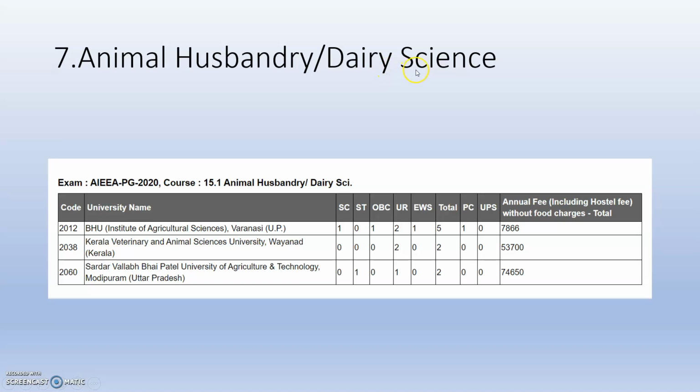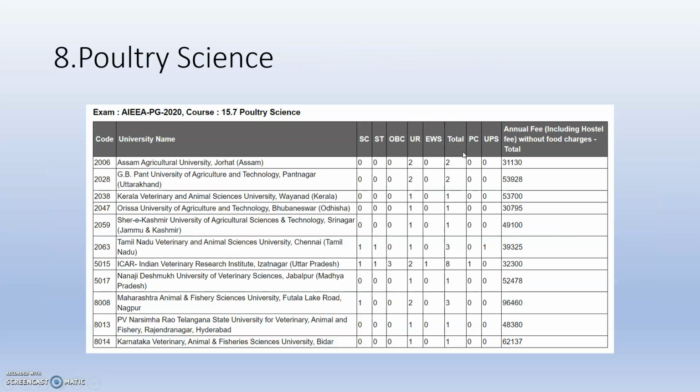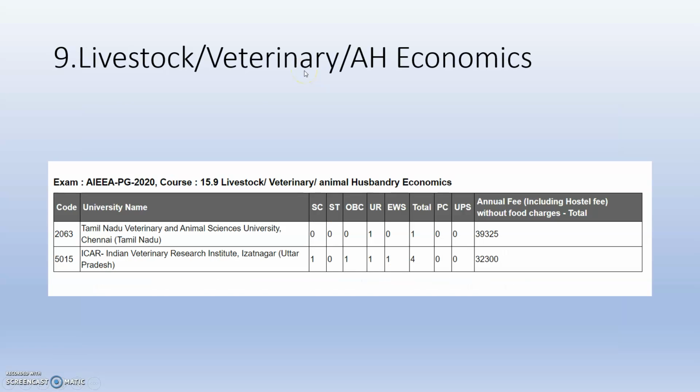Next one is the animal husbandry or dairy science. The seats are very less actually. Next one is the poultry science. Little more seats are present all over the India. Next one is the livestock veterinary or animal husbandry economics course.